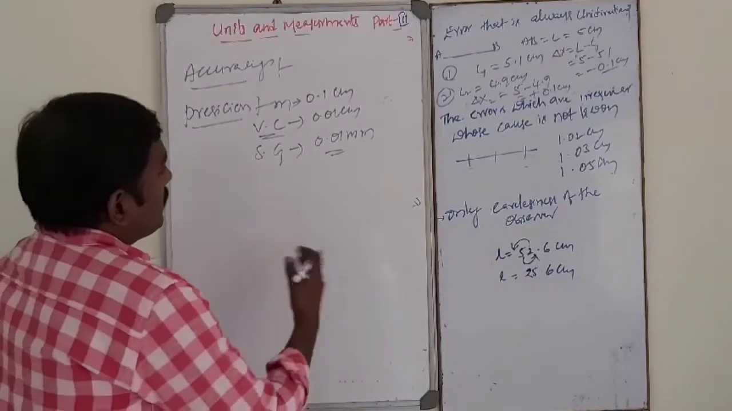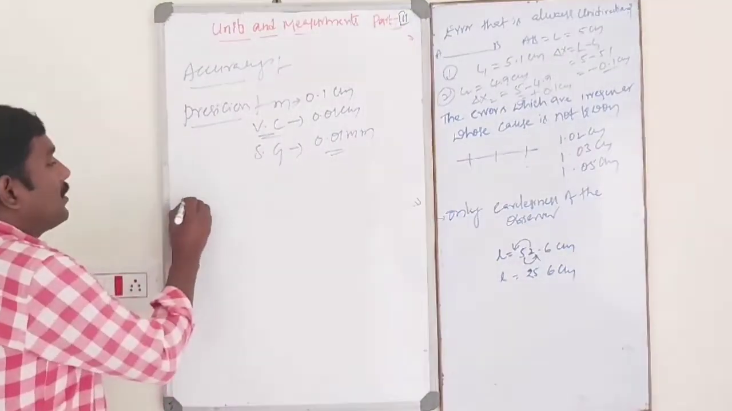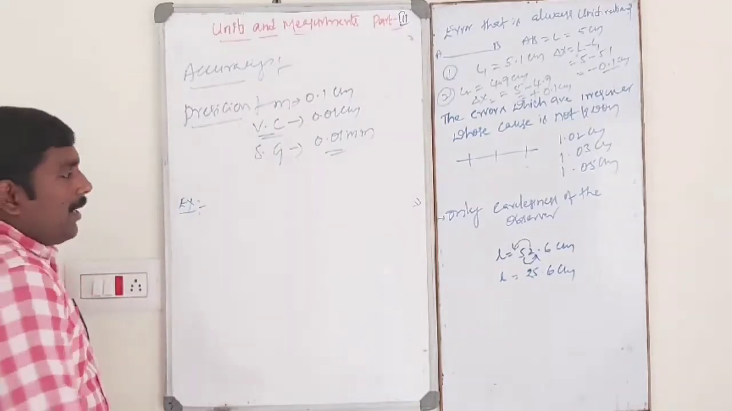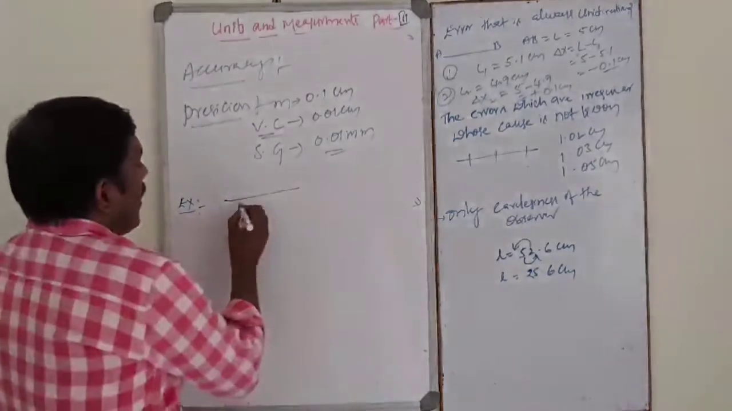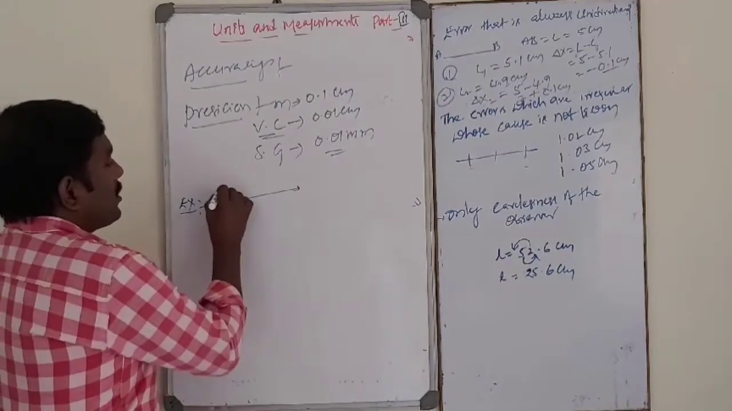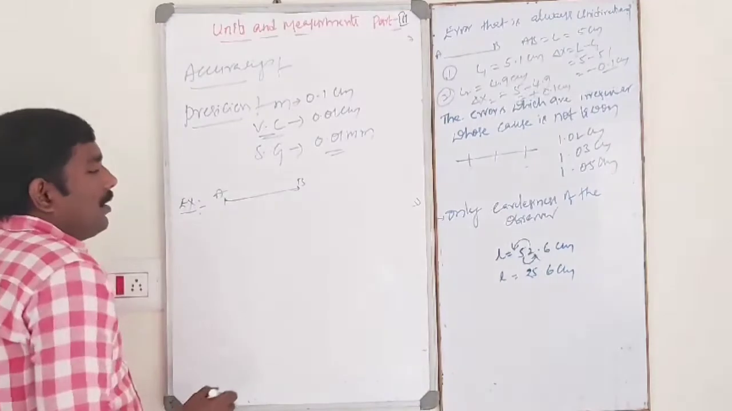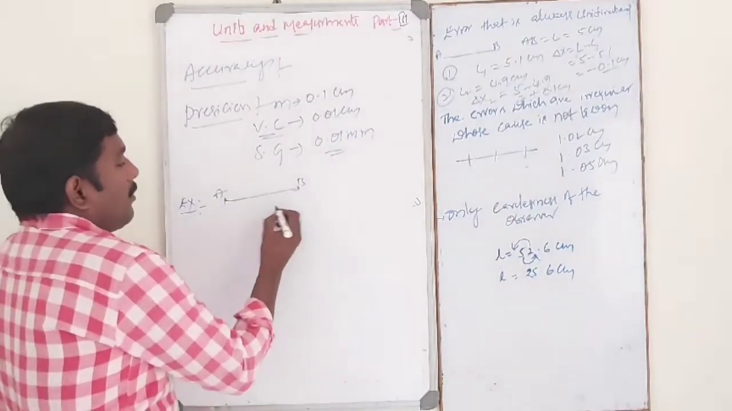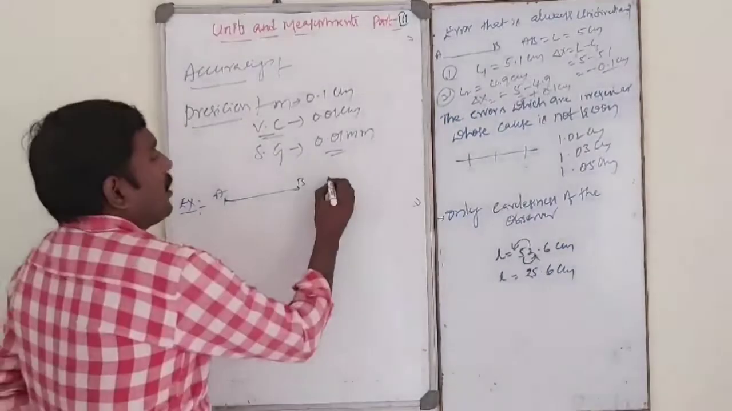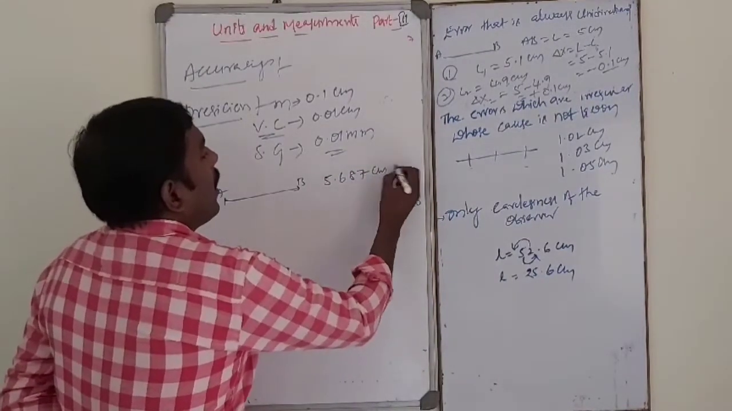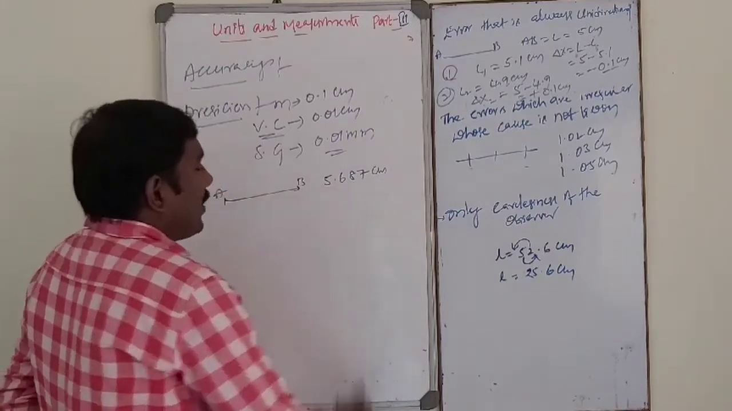So for example, I will take one example. See, suppose in any experiment, the length of the rod is given by 5.687 centimeter.